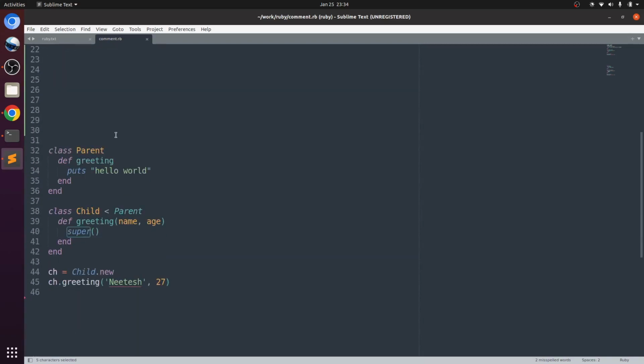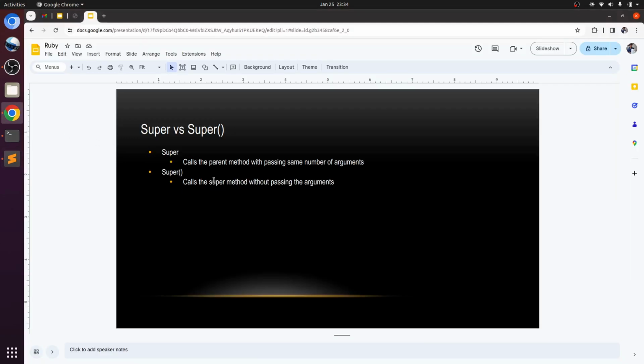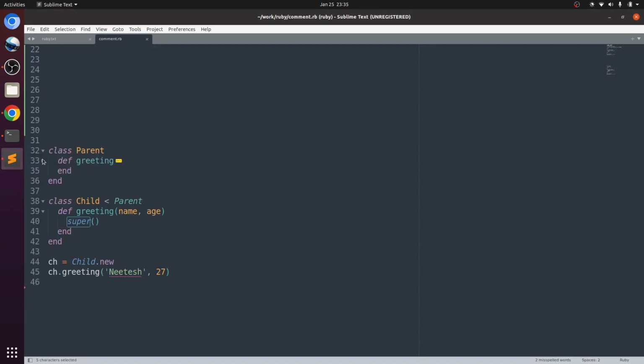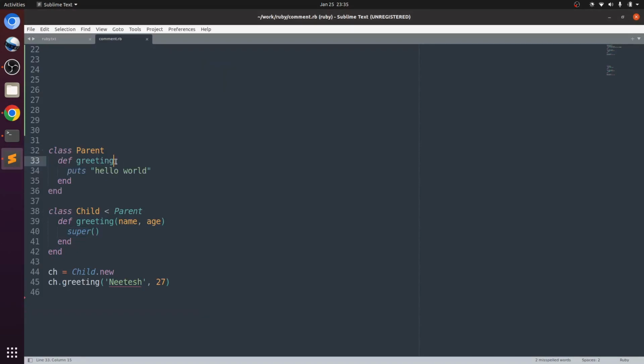Now let me talk about super with parenthesis. It calls the super method but without passing the arguments. Suppose I have defined the same method. Now the parent is not expecting any argument and the child is expecting two arguments. For example, the purpose of this method is to define greet hello world, but now you want this method to be called here, and you have overridden this method in the child class with some different functionality, like defining this method with two arguments, so this method will be overridden here, right?